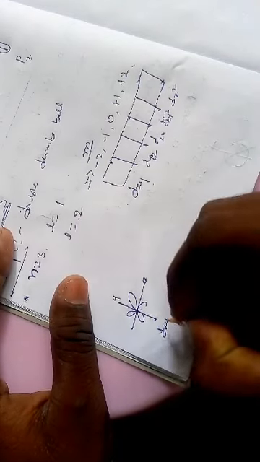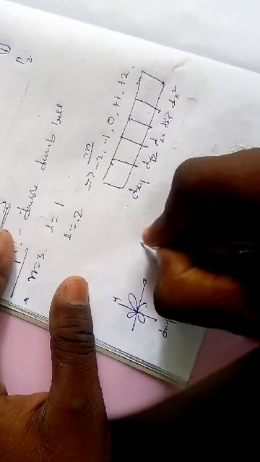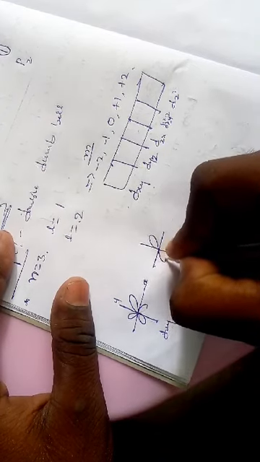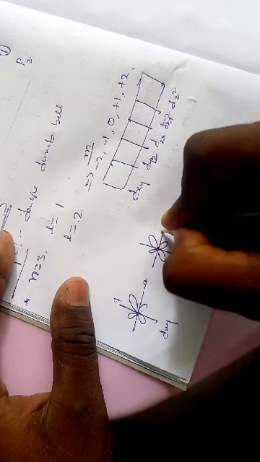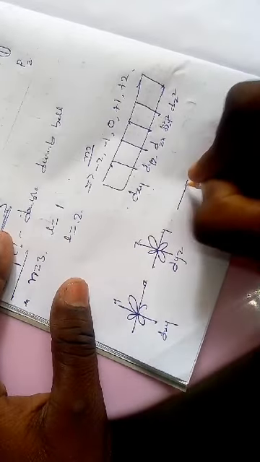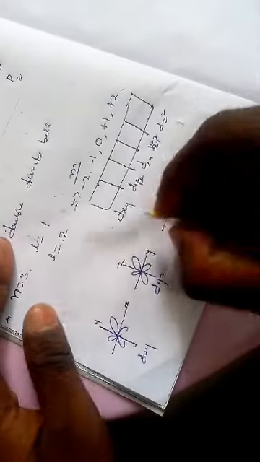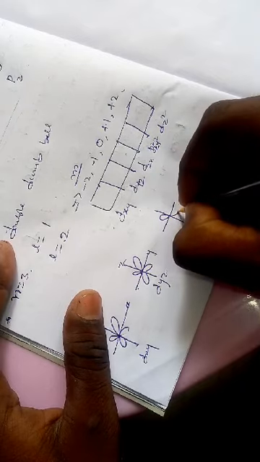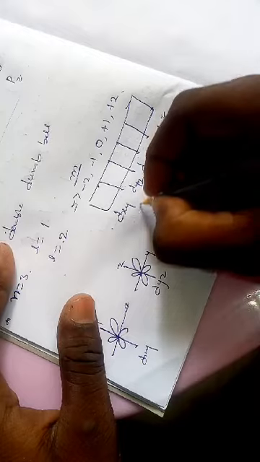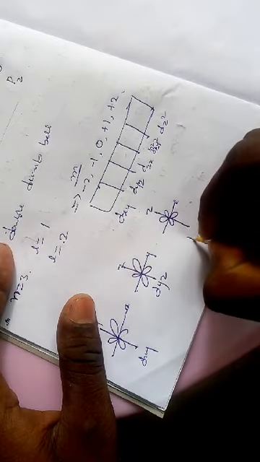In the x and y planes, dxy. Same as this, y and z, so dyz. z and x, dzx.